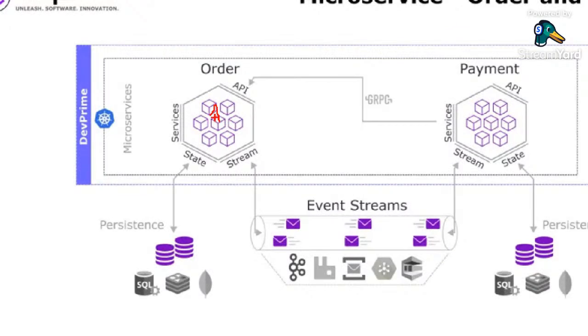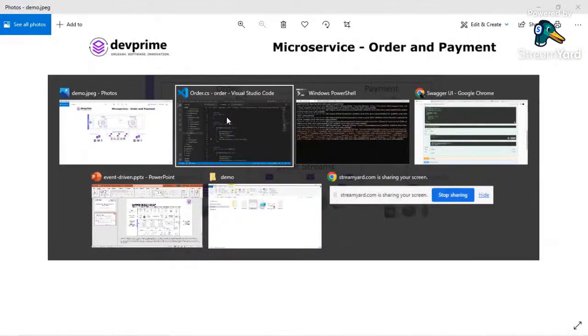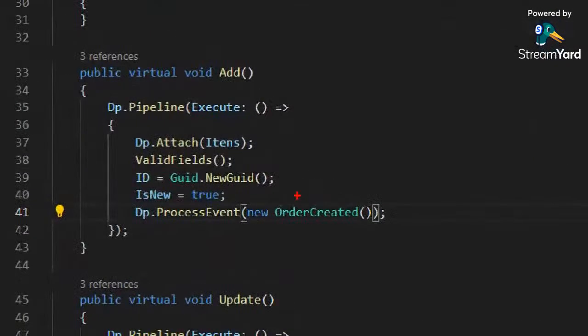It's important to notice that these internal events are different from these external events. These internal events exist only inside our application. And these external events are spread to outside applications. Very important to notice. At this moment, we're talking about only these internal events. So we made a process event in our domain. So our domain doesn't know any technological detail. It just writes a domain event.